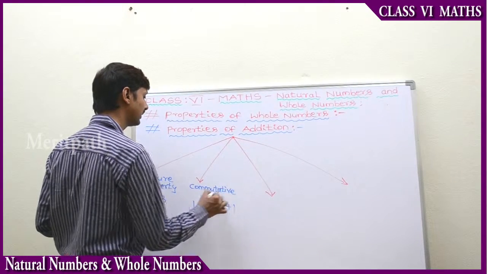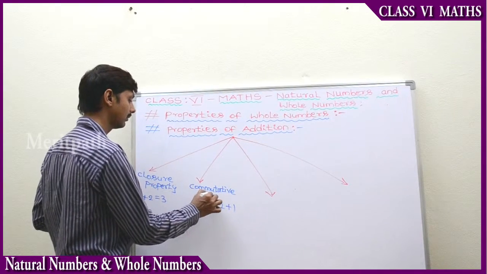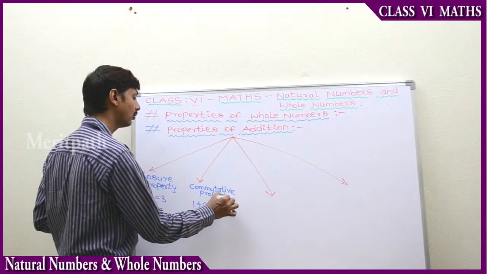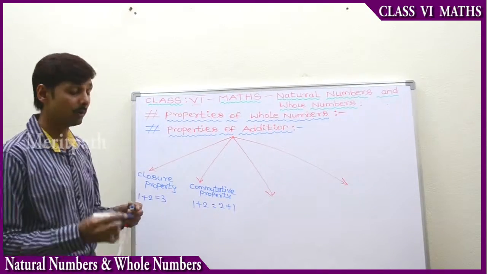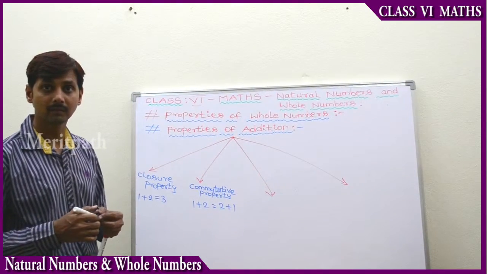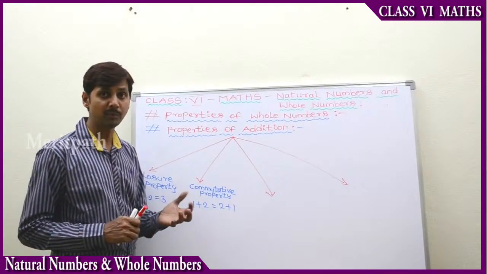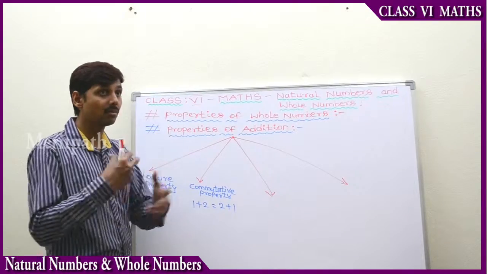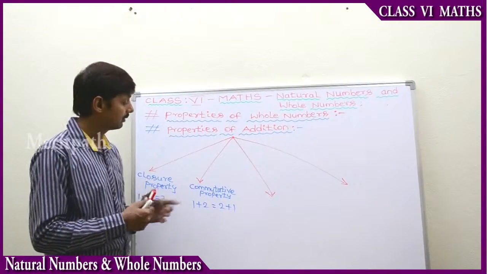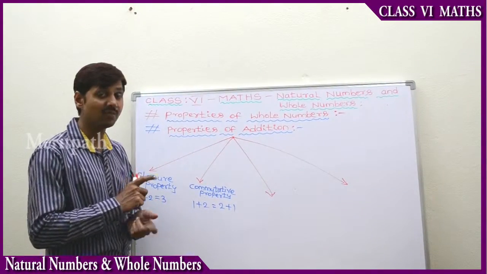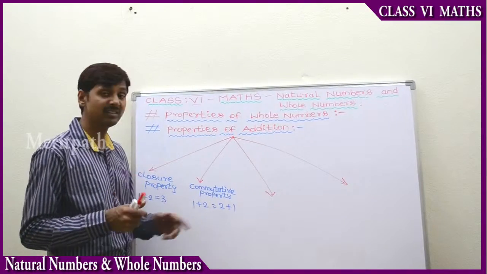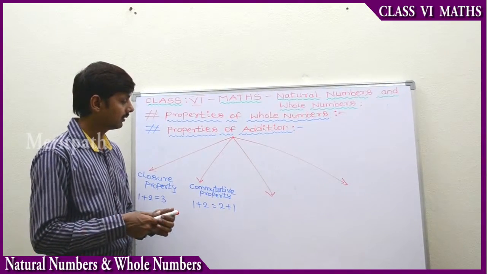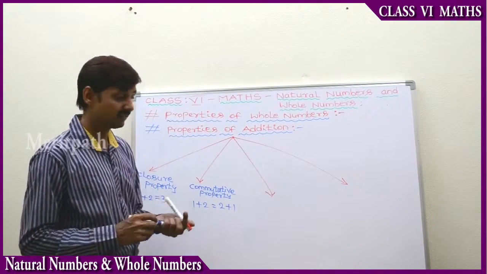This is the commutative property under addition. Commute is nothing but moving around. So we are moving the places of 1 and 2. So 1 plus 2 is 2 plus 1. Let's go to the next concept.